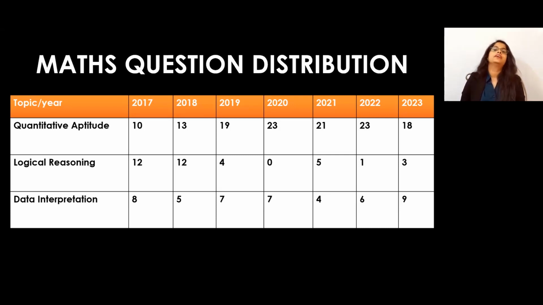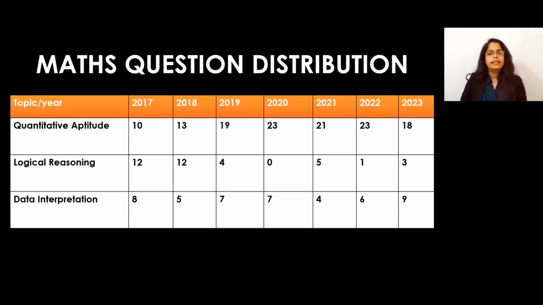So as I said, we are expecting 20 plus minus 2 questions from the quantitative aptitude, 3 to 4 questions from the logical reasoning, and 6 to 8 questions from the DI topic. So this is how they have distributed this complete maths into 3 parts: quant, logical reasoning and DI.